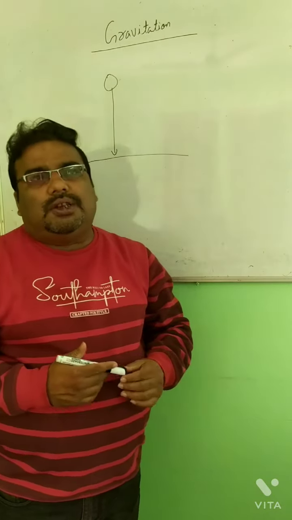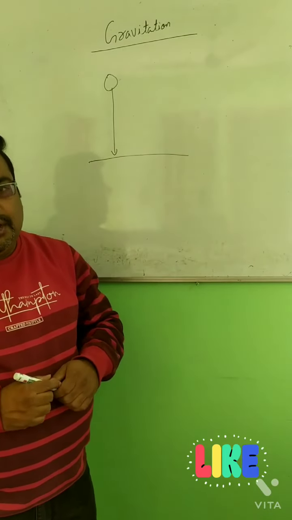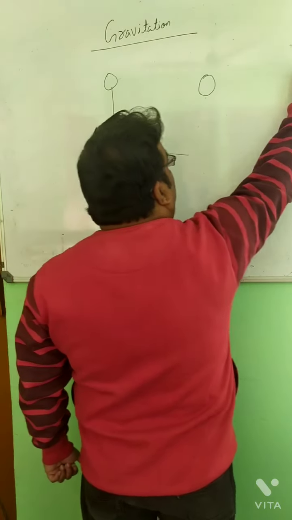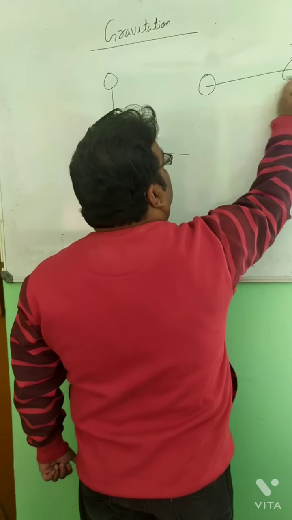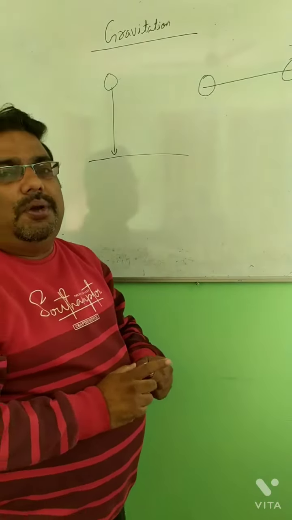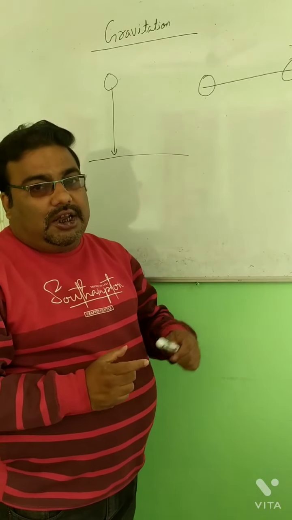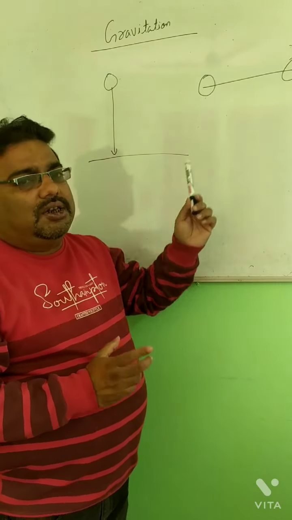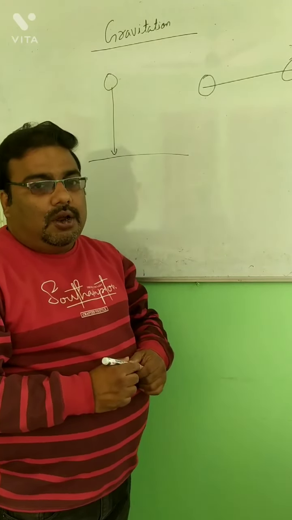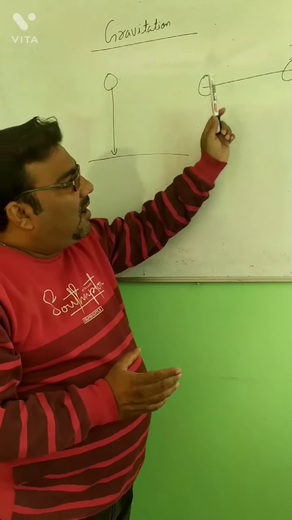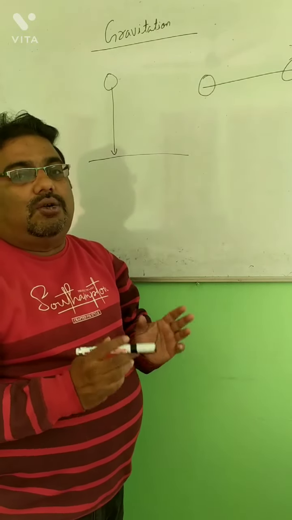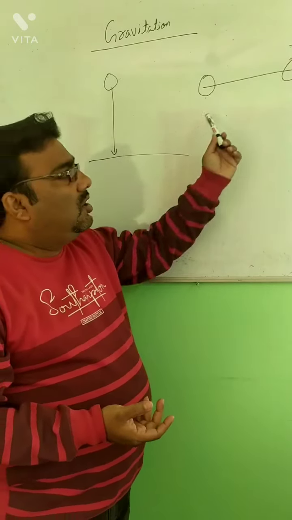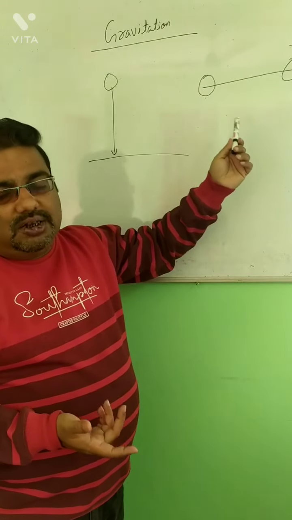Later on, it was found that not only Earth, but in this universe every object attracts every other object by a force. And that force is also said to be gravitational force. In case of Earth, it is said to be the gravitational force of Earth or gravity. In case of general objects, it is simply said to be gravitational force. So every object in this universe attracts every other object by a force which is said to be gravitational force. In some cases, in general objects, we cannot notice that force because it is very small, negligible.